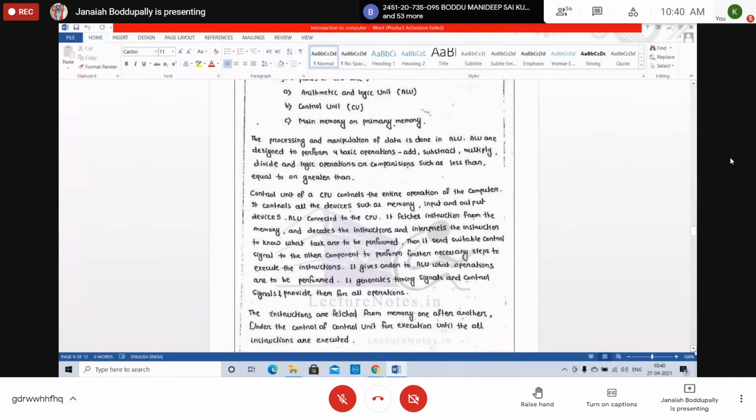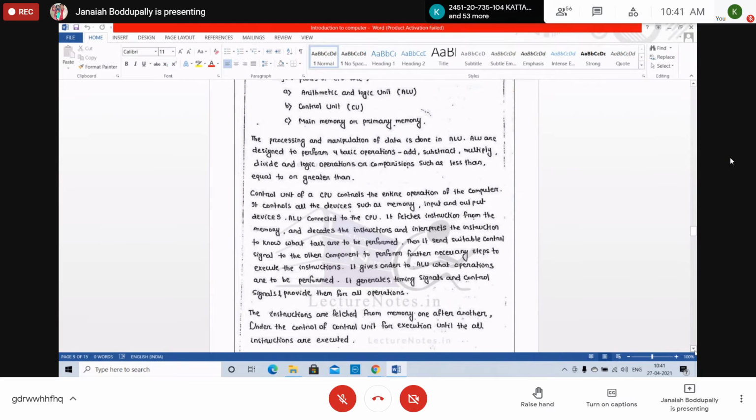Then it sends suitable control signals to the other components of the computer to perform the further steps necessary to execute the instruction. Operations are done in the arithmetic and logic unit, but what operations are to be done is decided by the control unit.